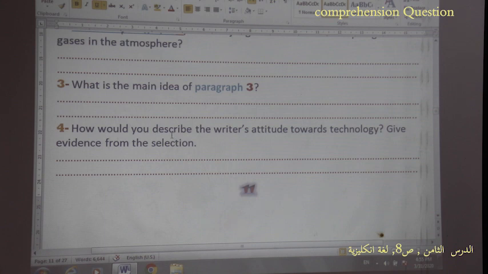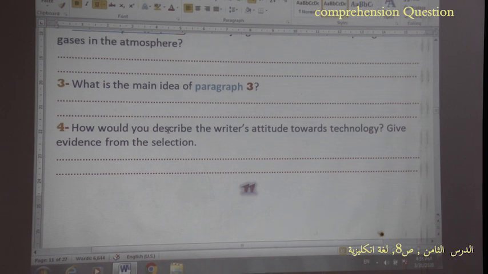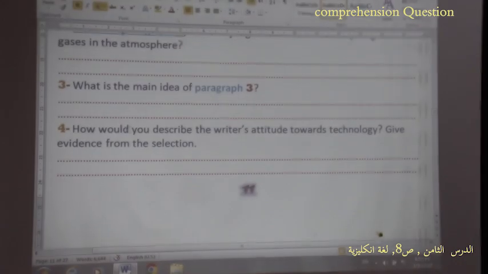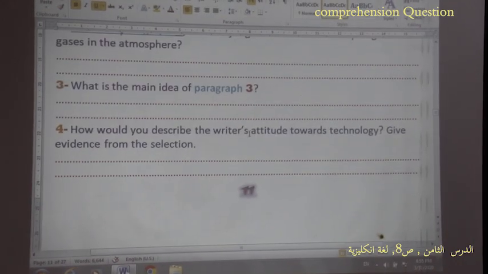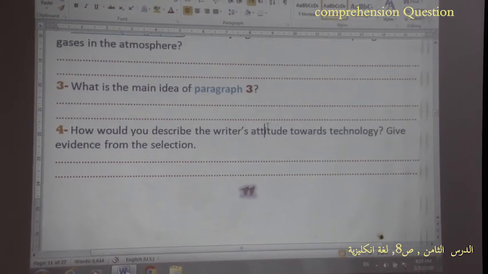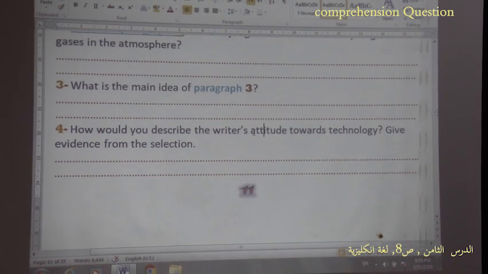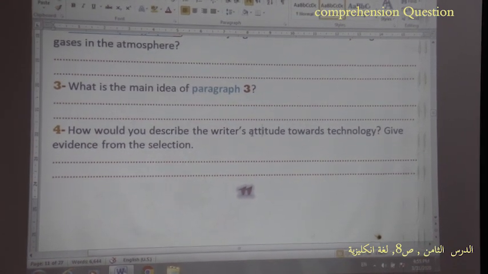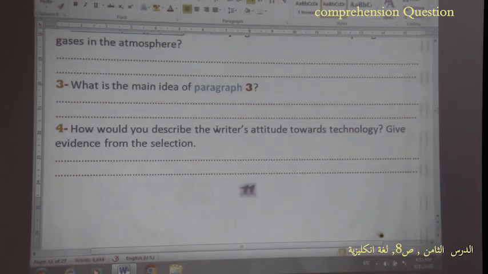It's not necessary to be written directly. You can't find the answer directly. You should guess the answer. So how would you describe the writer's attitude? Was it positive, negative? So you can identify, not your attitude. We are asking about the writer's attitude.